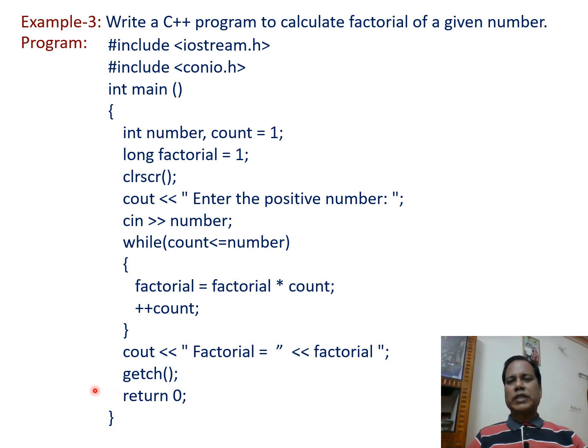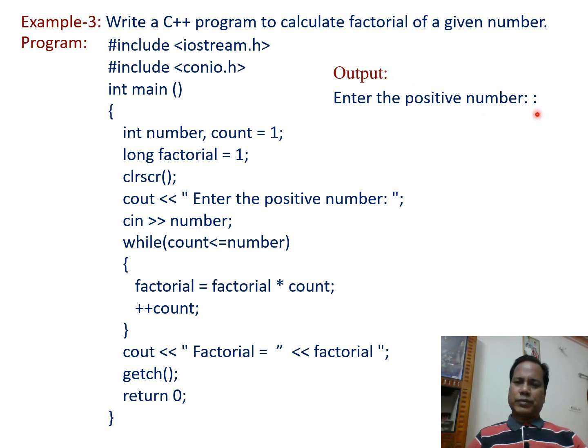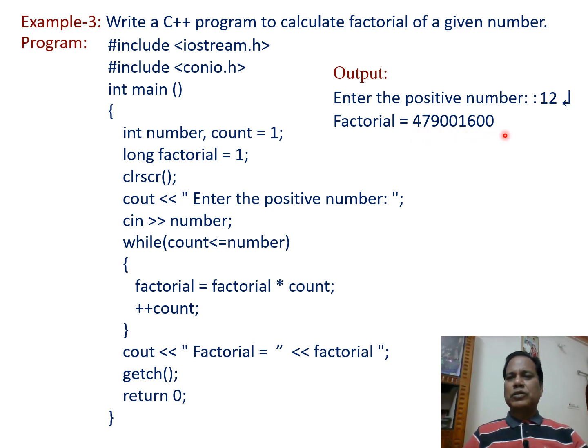executed as expected. So when this program is run, we get the output like this one. Output: first this message is displayed, enter the positive number. When user enters, suppose 12, its factorial is displayed. So this factorial value is very large. That's why factorial variable is declared as a long.